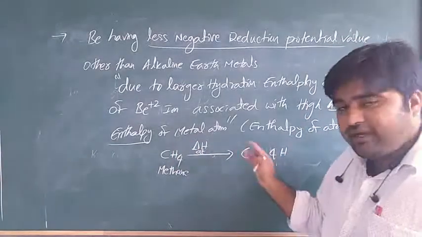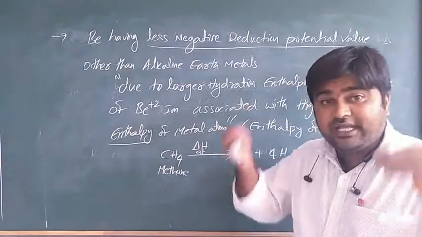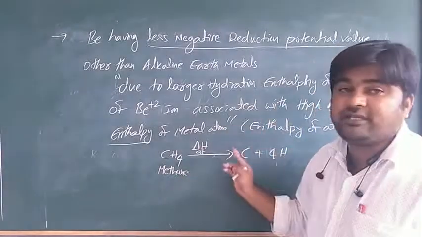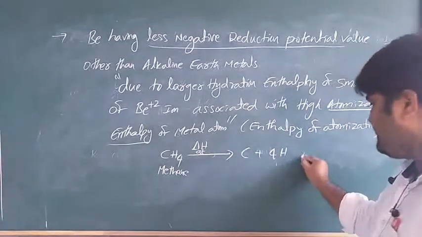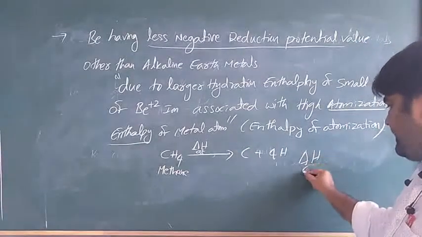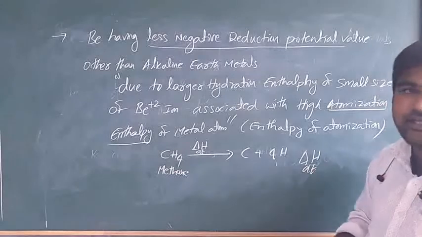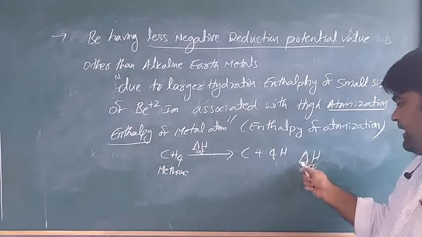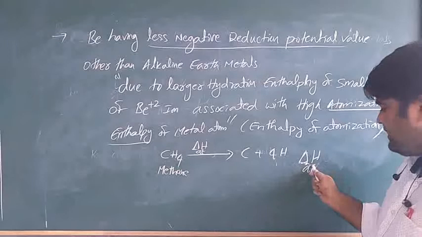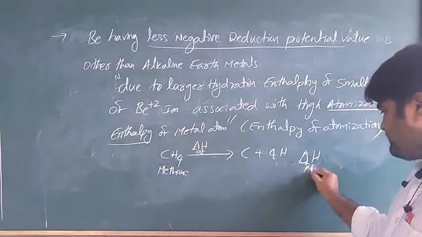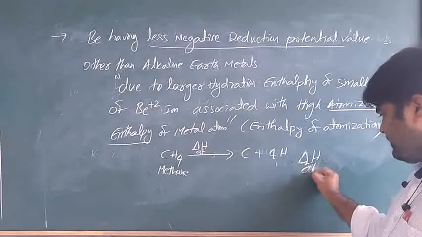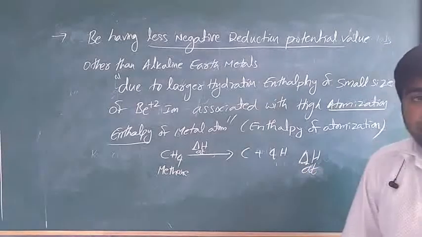So we require energy, and that energy is called the enthalpy of atomization. Simple. It is represented as delta H AT. Delta means change in energy, H means enthalpy, AT means atomization. Is it clear what I am saying?